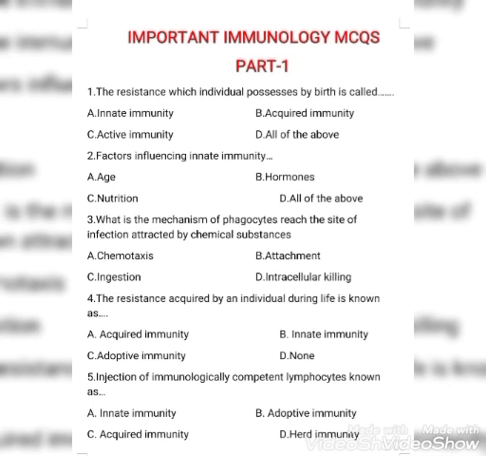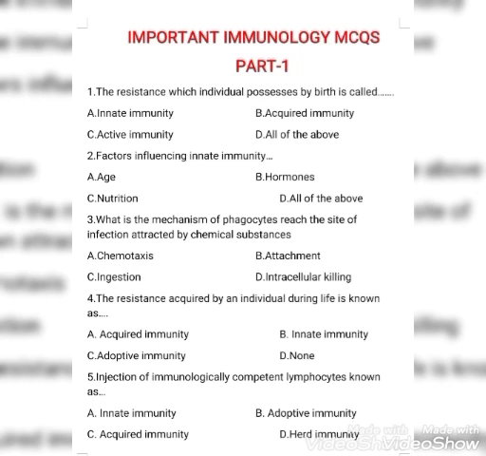Next question, factors influencing innate immunity: age, hormones, nutrition, all of the above. Right answer is option D, all of the above. The two extremes of life, fetus and old persons, carry higher susceptibility to various infections. In the fetus, the immune system is immature, whereas in old age there is gradual waning of immune responses. Hormonal disorders such as diabetes mellitus, adrenal dysfunction and hypothyroidism enhance susceptibility to infections. Malnutrition is another predisposing factor to bacterial infection.